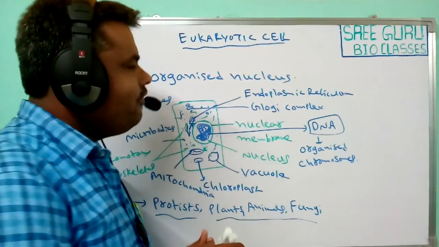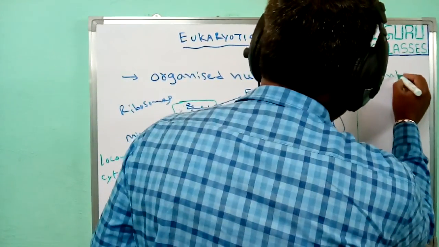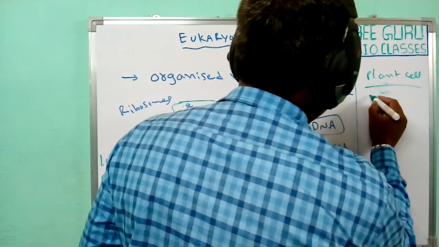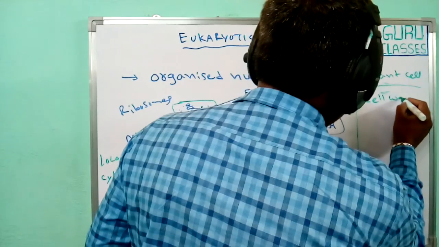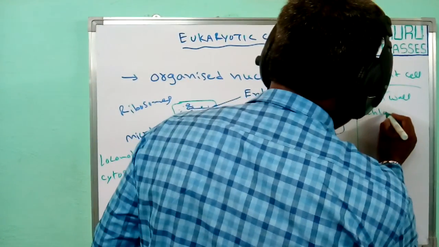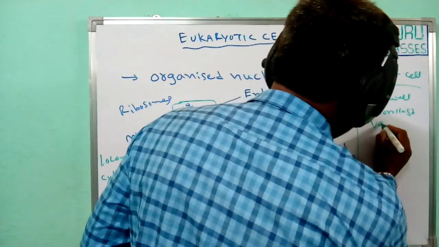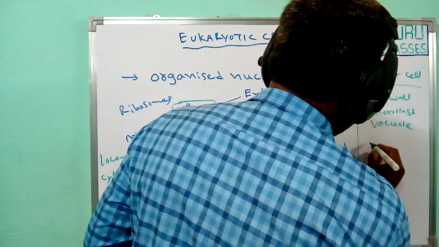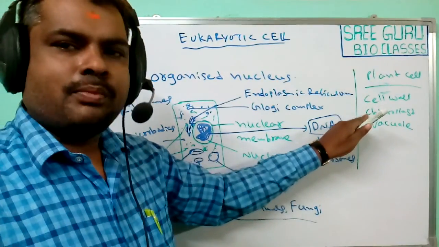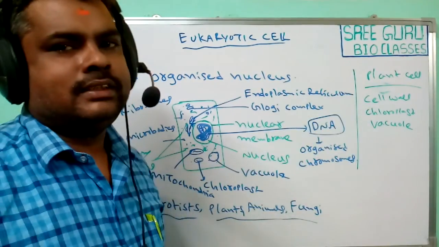For example, when we observe a plant cell, this plant cell has a cell wall and chloroplast and vacuole. So the cell wall is present, chloroplast is present and vacuoles are present in plant cells.